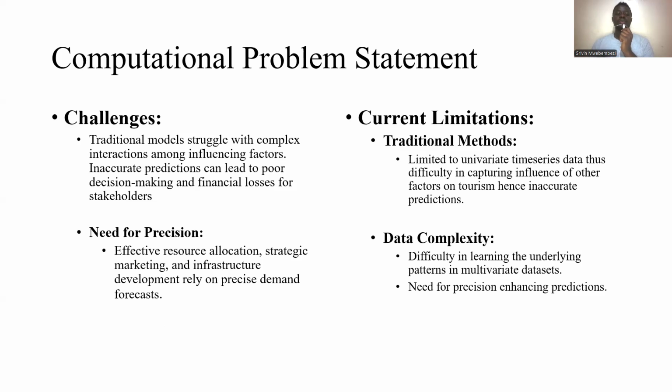The computational problem statement. The challenges are that traditional models struggle with complex interactions among influencing factors, like the factors which influence the demand for tourism, which include political instabilities and bad weather, which I had mentioned above. The existing models struggle with interacting all the factors together. And inaccurate prediction can lead to poor decision making and financial loss for stakeholders.